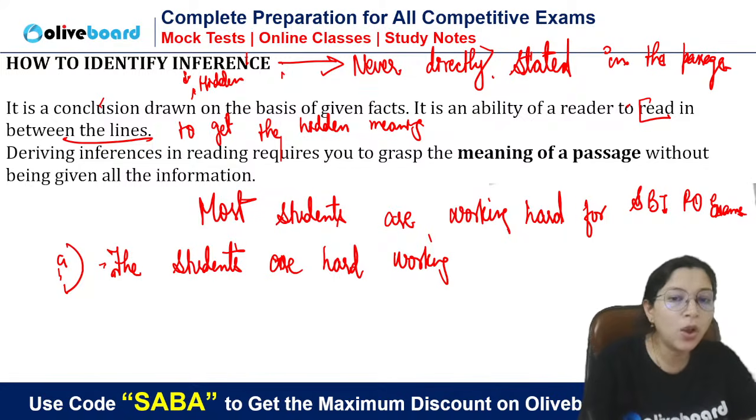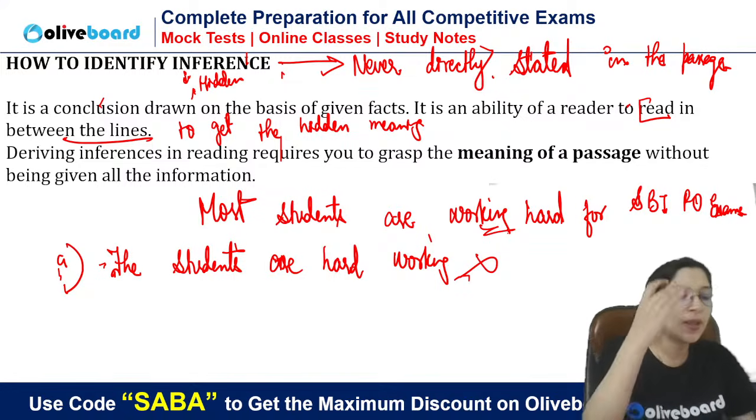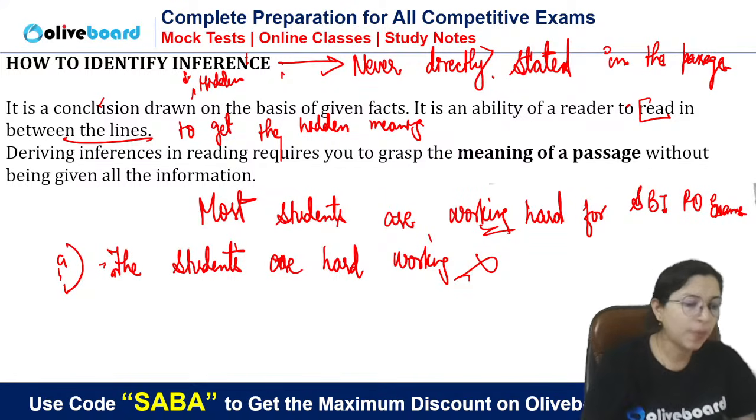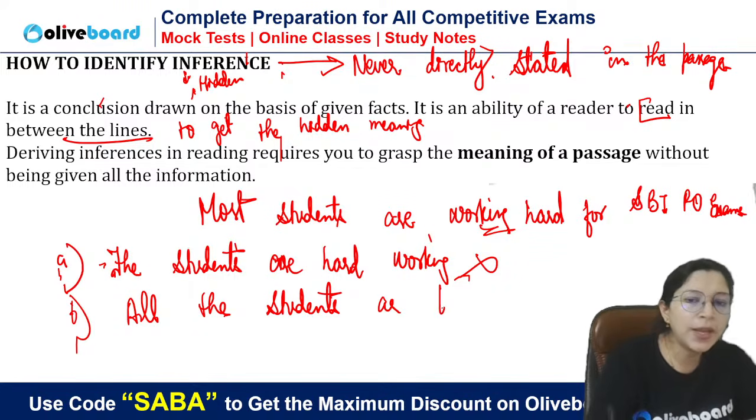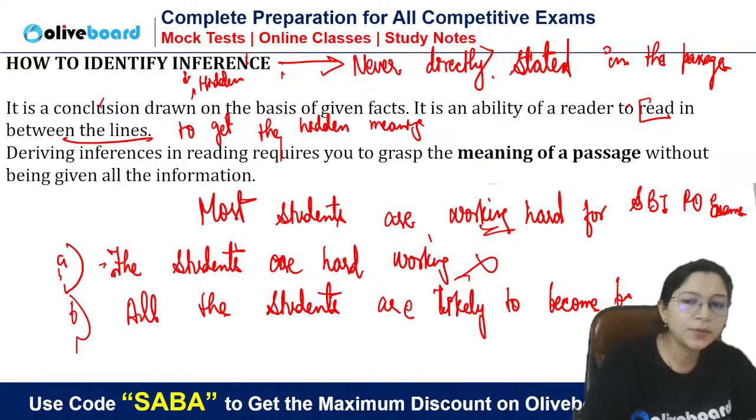No, this cannot be the inference, guys, because it is directly given in the passage. Now, if I say all the students are likely to become bank PO, SBI PO, can this be the inference?